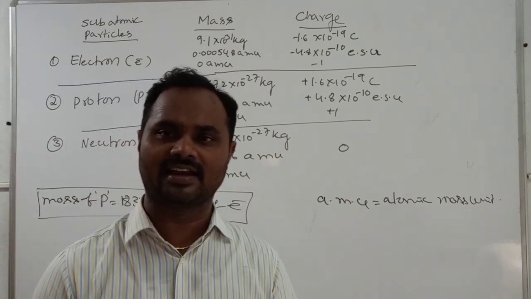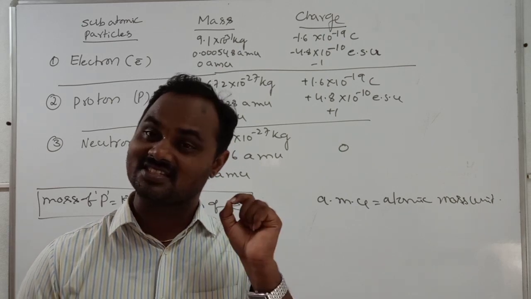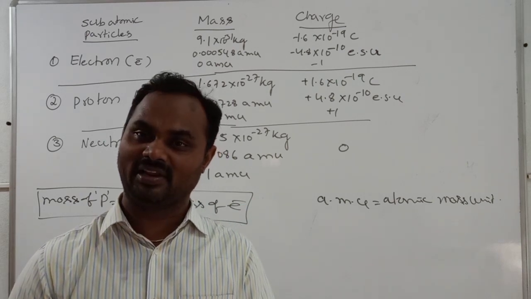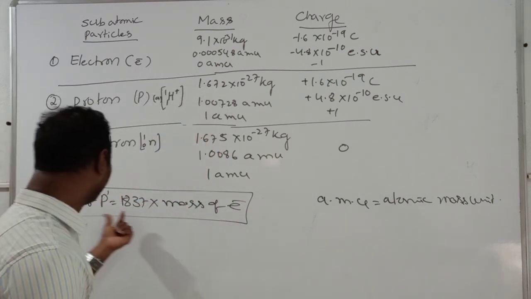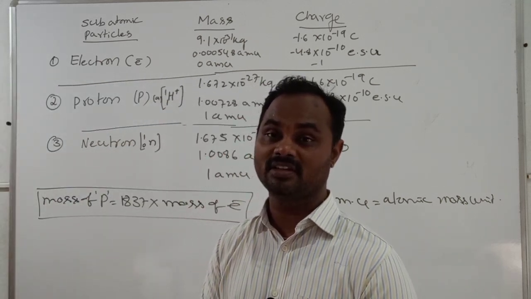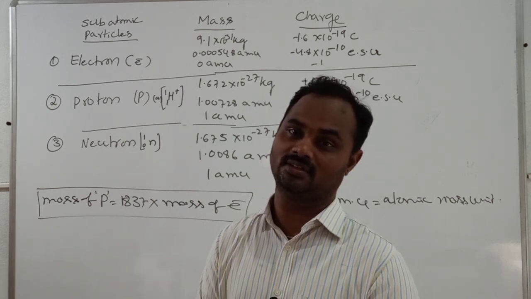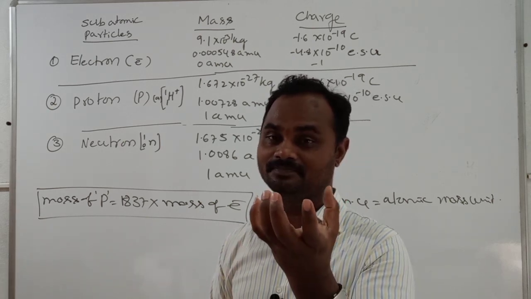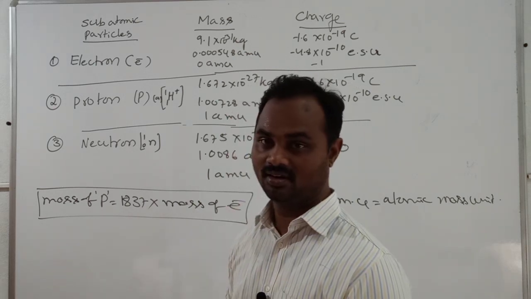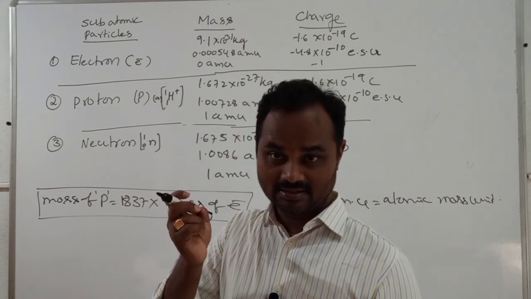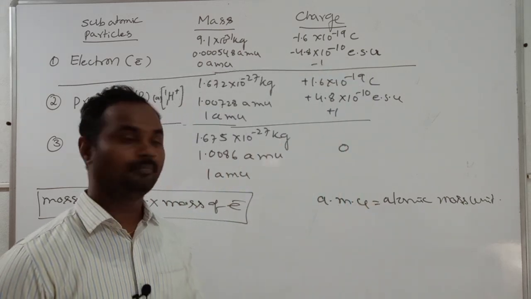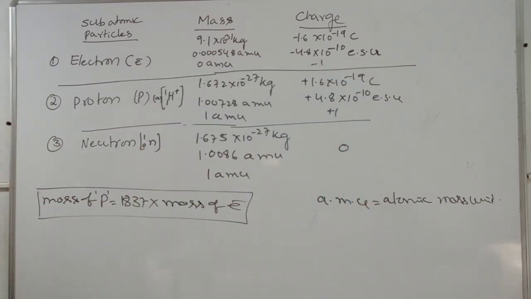Suppose you consider the electron as 1 gram. Then the proton mass is 1837 grams. 1837 is nearly 2000 grams, and 2000 grams is nothing but 2 kgs. So nearly 2 kgs, compared with 1 gram. That is the comparison. So that much difference is there between the mass of the electron and the mass of the proton.